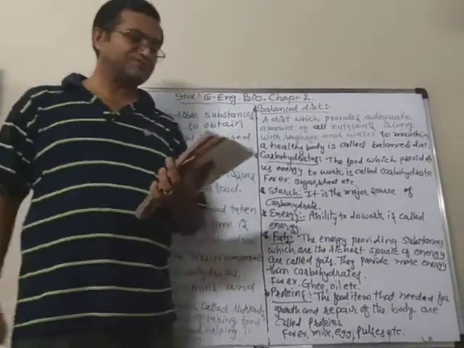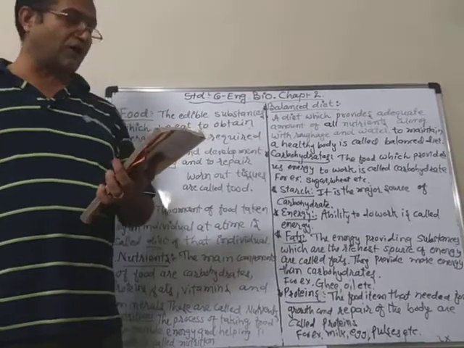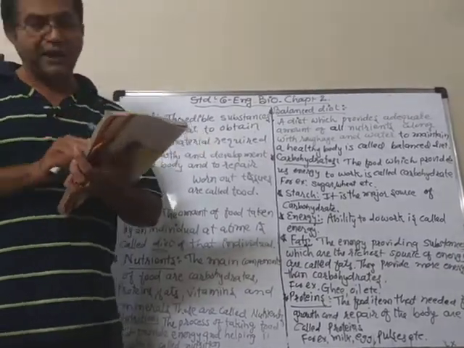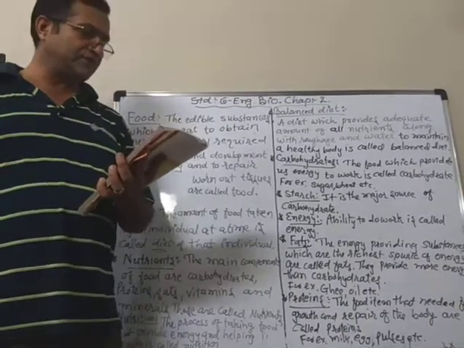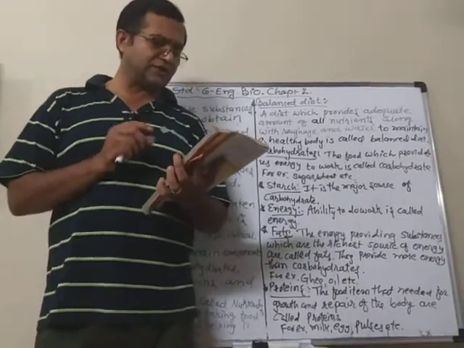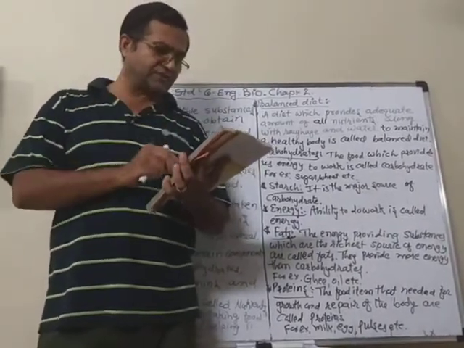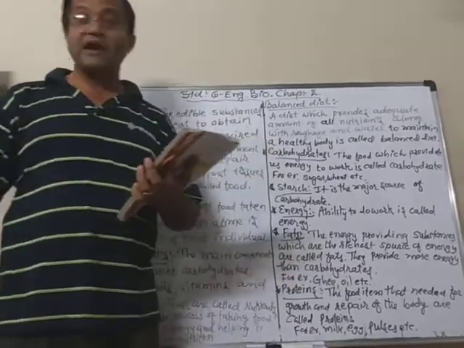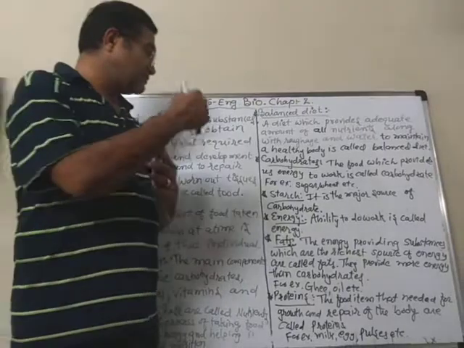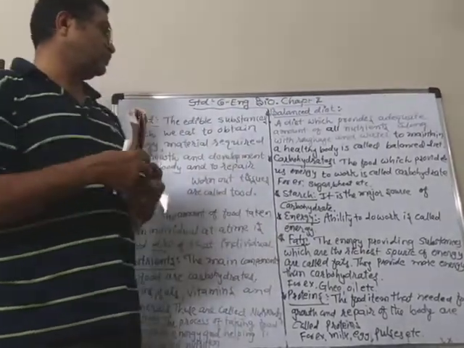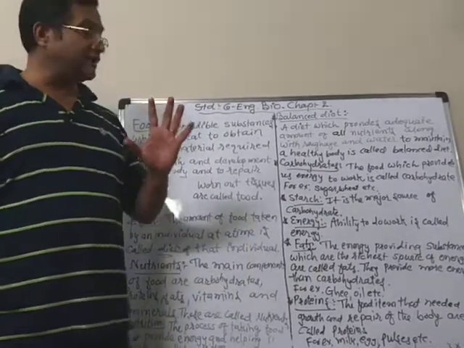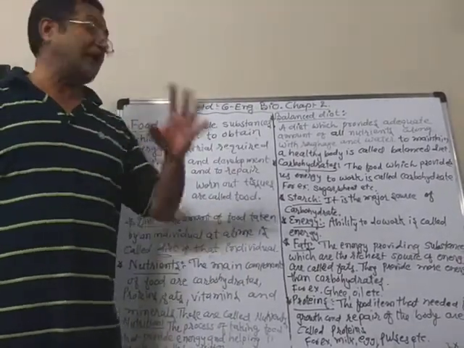Similarly for the fats. Fats are oily substances. So what you have to do is take the item and rub it on paper. And if it leaves an oily mark on the paper, then you can say that fats or oils are present in it. So we learned about the carbohydrates, the fats and the proteins. In the next video, we will learn more about vitamins and minerals.